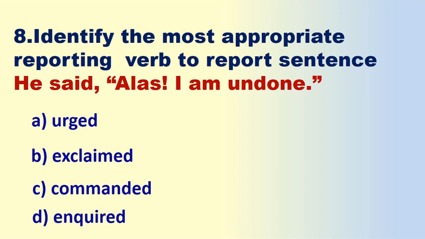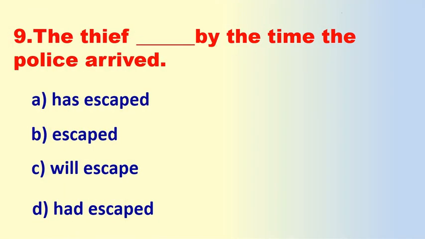Yes, very good. The correct answer is exclaimed because the sentence is an exclamatory sentence. Alas, the exclamatory mark is there within the inverted commas, "Alas, I am undone." So, alas is the exclamatory word and the exclamatory mark is there. So, the suitable reporting verb is exclaimed. It's not commanded, it's not inquired and urged. So, the three options are wrong, but the B option is the correct one. Very good. Okay, now, ninth question.